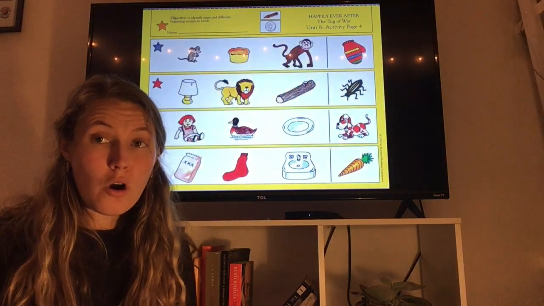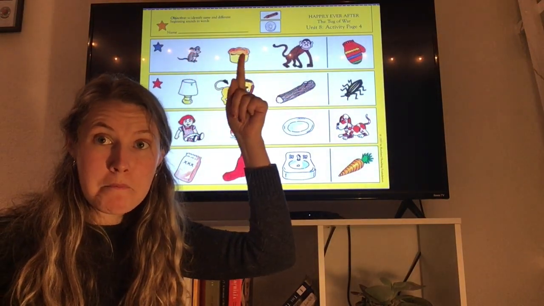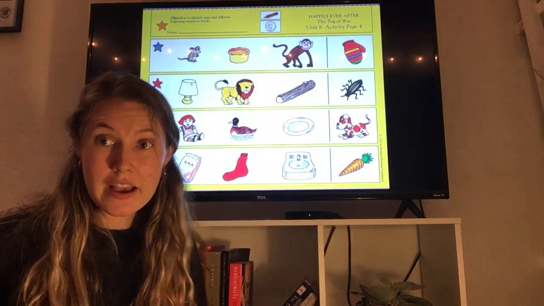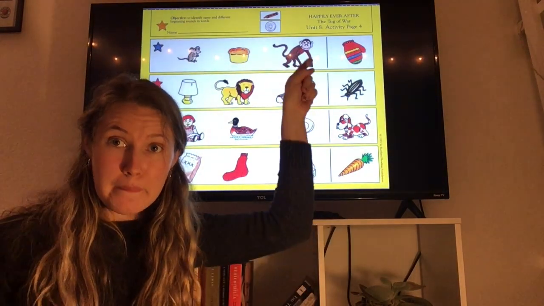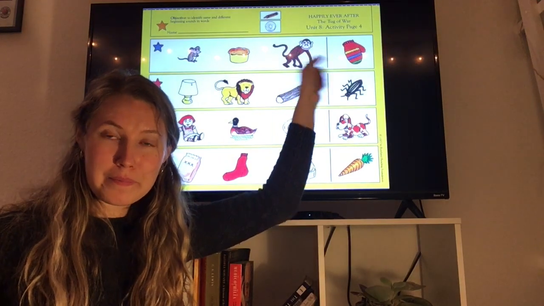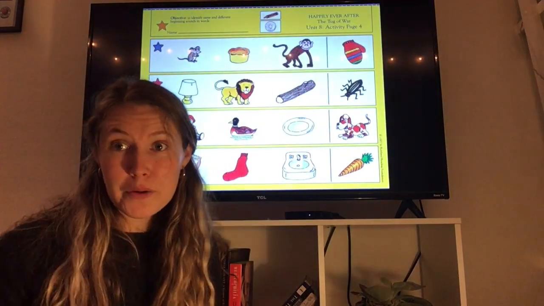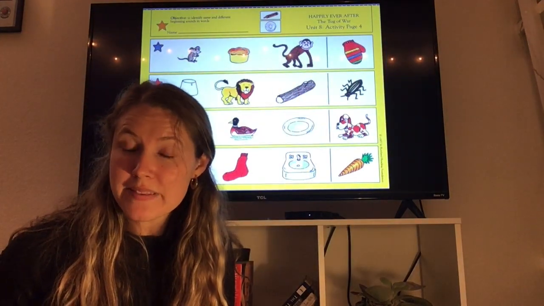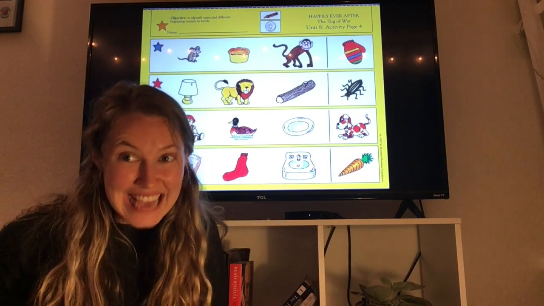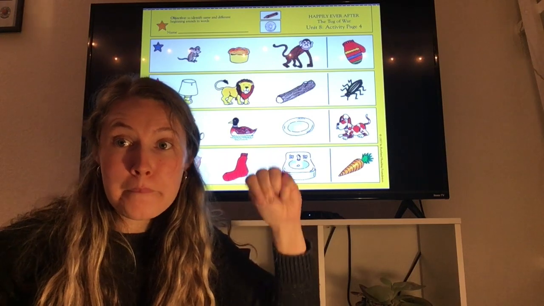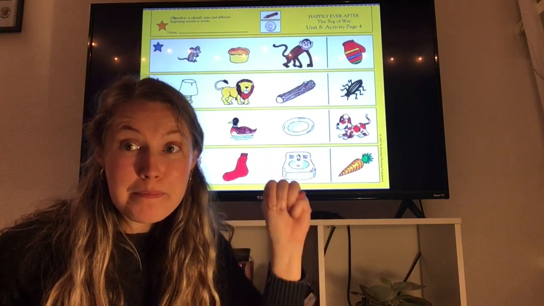Okay, so we know that mouse, muffin, and monkey all begin with the sound. Does mitten also begin with the sound? Yes, it does. They all begin with the letter M sound.